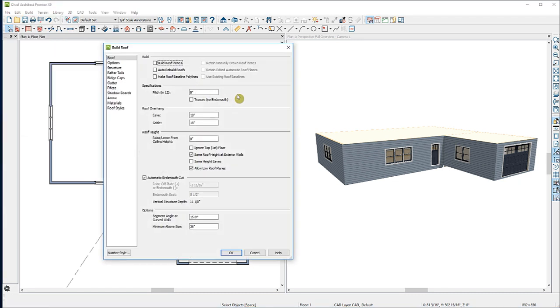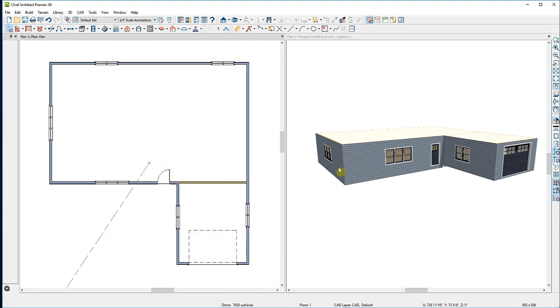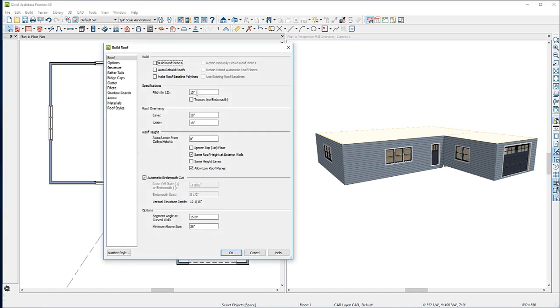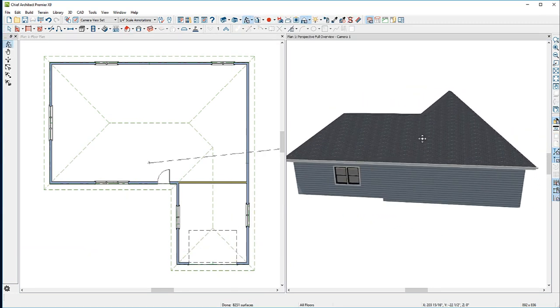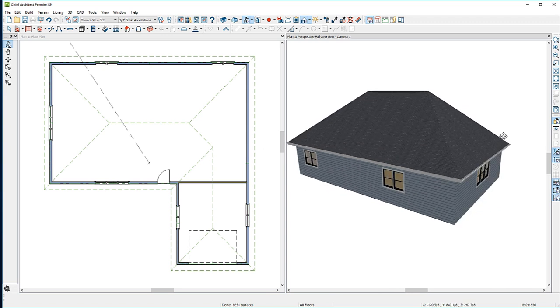This tool does two things. It sets up the defaults for how the roof will build, for instance, for the pitch and for the overhangs. If I simply change the pitch here and then click OK, it's not going to build the roof. I'll go back up here to the toolbar and we'll find the same Roof Tools parent tool. We'll go back to that Build Roof tool. When I made the change to the pitch, it simply changed the defaults. To build the roof, I'll click on Build Roof Planes and go ahead and click OK. By default, the roof tool will build a hip roof plane on each of the exterior perimeter walls.